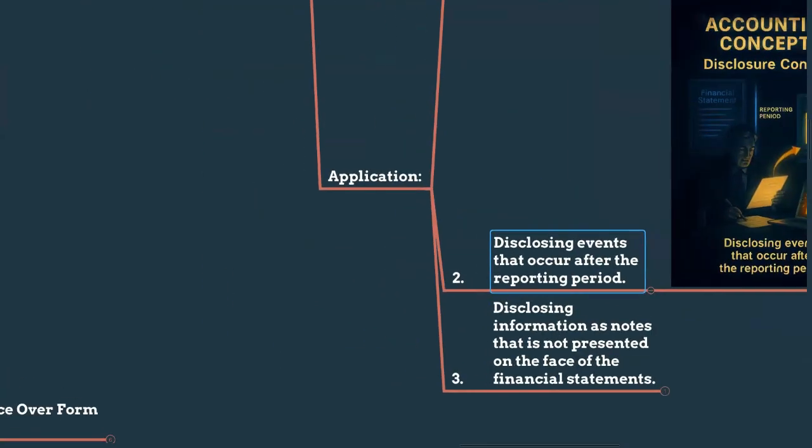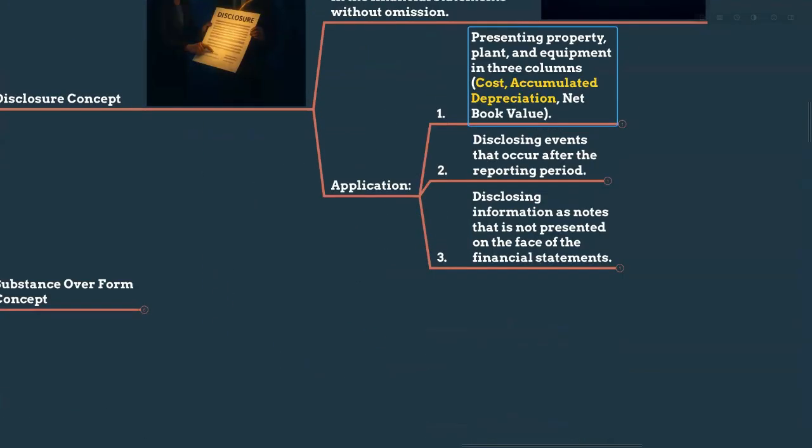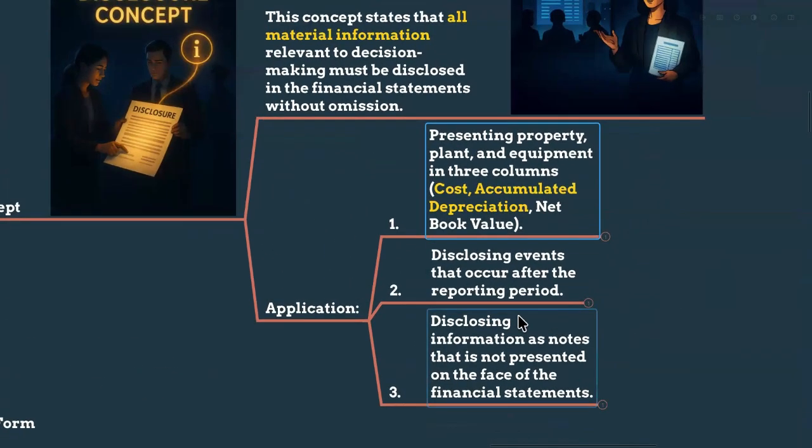That is a must. Let's take some real life examples, my dears, where we are following that. Let's say Aisha runs a Dialog franchise in the Galle area. In her statement of financial position, she doesn't just show equipment 500,000, but she provides full disclosure showing the equipment cost is 800,000. It means our historical cost is 800,000. And there is accumulated depreciation of 300,000. So we have used that equipment worth 800,000 and it lost value of rupees 300,000 over the years we have used it. So the net book value is 500,000 rupees only. So that is the disclosure concept. She's providing every piece of information that is material for the users' decision making.